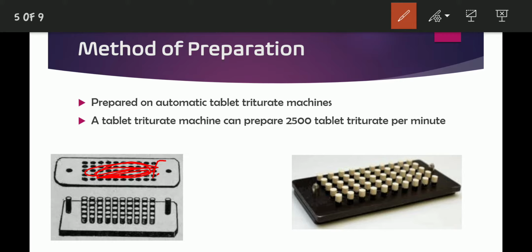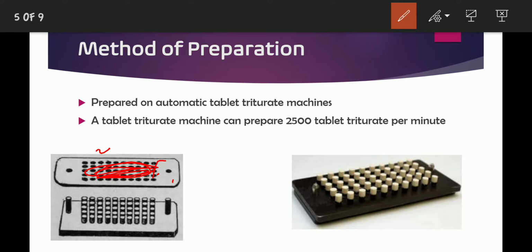After that, this plate is put over this plate. What is the speciality of these two plates? Suppose this contains 20 holes, then the other plate also contains 20 pegs. The same number is here also. When this plate is put over the other plate and we apply pressure over the upper plate, what will happen?